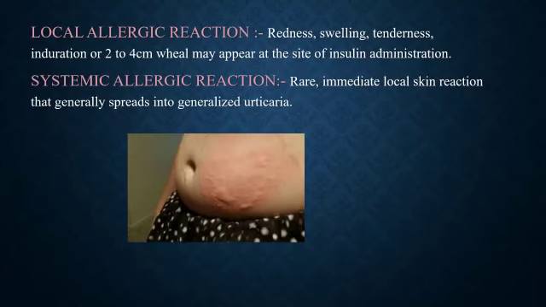Other complications of insulin therapy are local allergic reaction: redness, swelling, tenderness, induration, or a 2 to 4 centimeter wheal may appear at the site of insulin administration. Systemic allergic reaction, which means generalized body rashes.